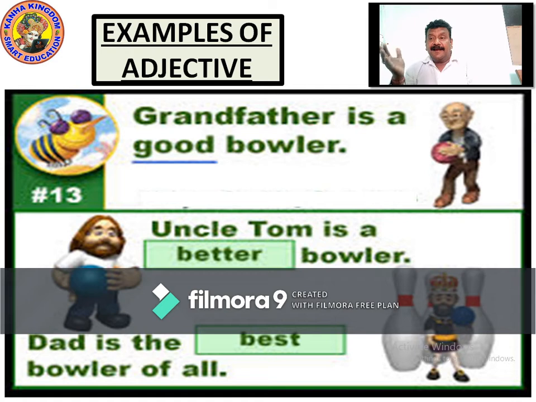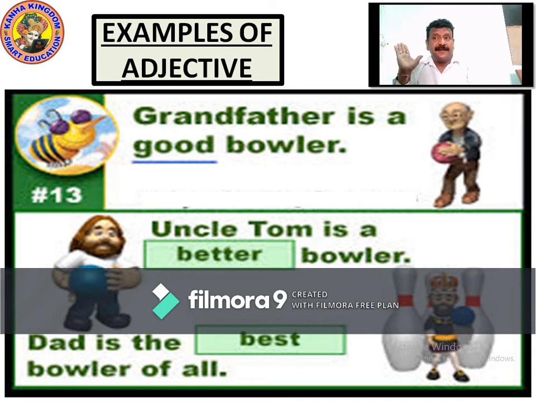Look at the third one. Dad is the best bowler of all. Here, Dad is the best. When you talk about best, it is two grades more, like good, better, best. Dad is the best bowler of all. Means he is one of the very best bowlers, much more good, higher than good and better.